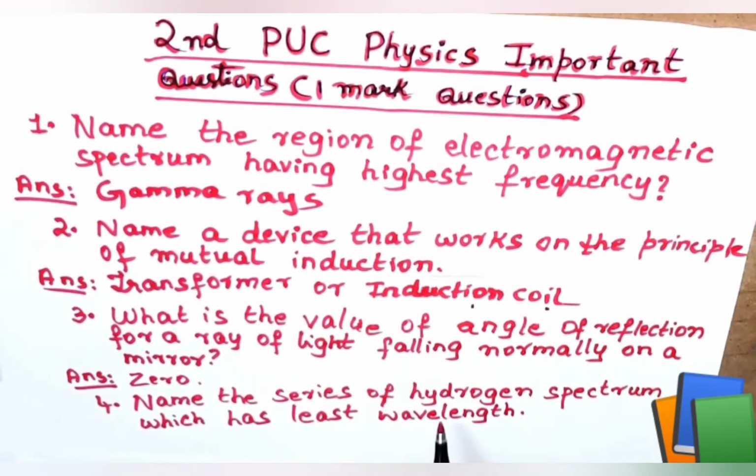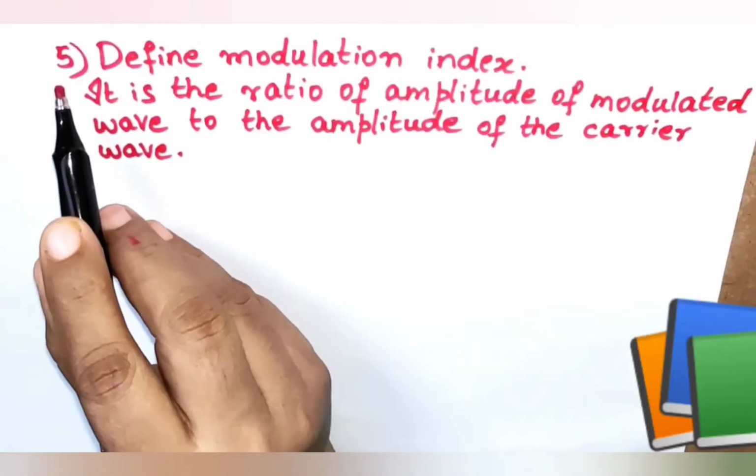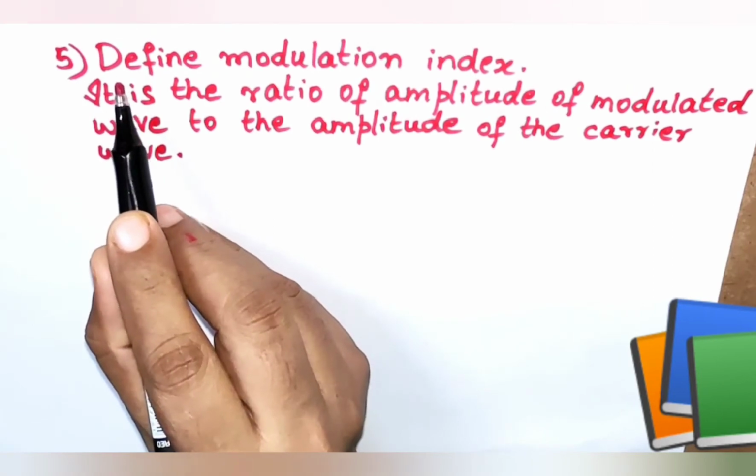Now let us discuss the 4th question. Name the series of hydrogen spectrum which has least wavelength. Yes, it is the Lyman series. Lyman series is the answer for this 4th question. Lyman series of the hydrogen spectrum has the least wavelength.